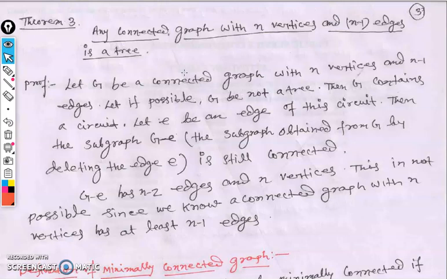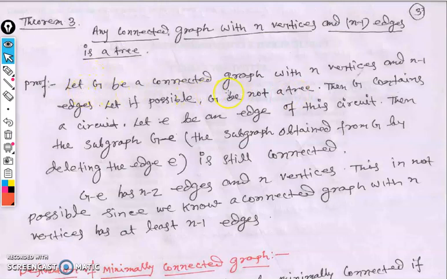So if a graph has n number of vertices and n minus 1 number of edges, and you want to prove that this graph is a tree, you have to prove that this graph has no cycle and that it is a connected graph. If you can prove that this graph is connected and has no cycle, then you can easily say that this graph is a tree. So the motto is clear for us.